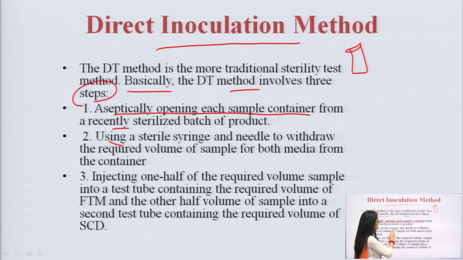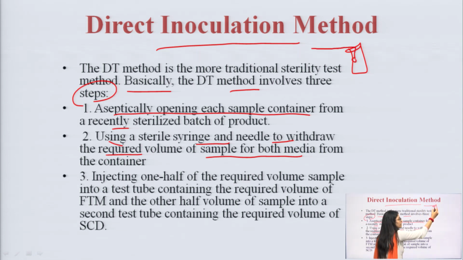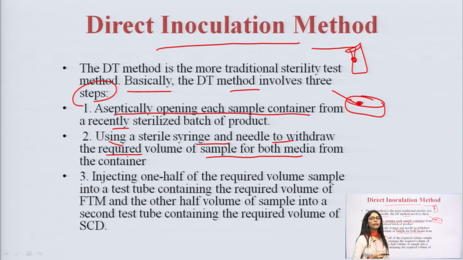Secondly, using a sterile syringe or a needle to withdraw the required volume of sample from the container into the media. We are taking an inoculation loop, that is transferred inside. We are taking a sample and inoculating it in a Petri plate which has media inside it. This media will promote the growth of microorganisms. We voluntarily want that there is growth of the microorganism. We are providing access to the environment so that microorganisms can grow very easily.